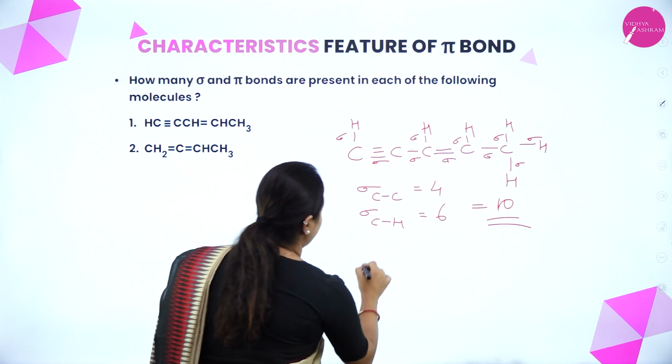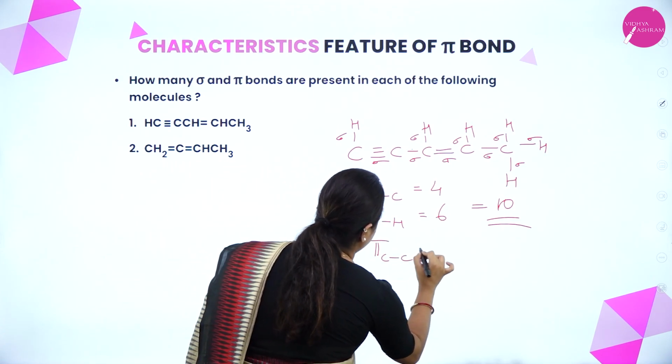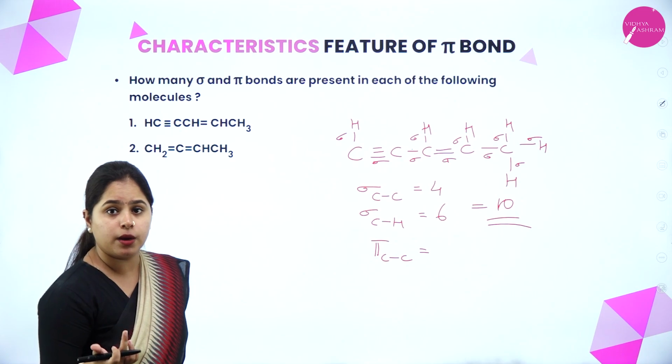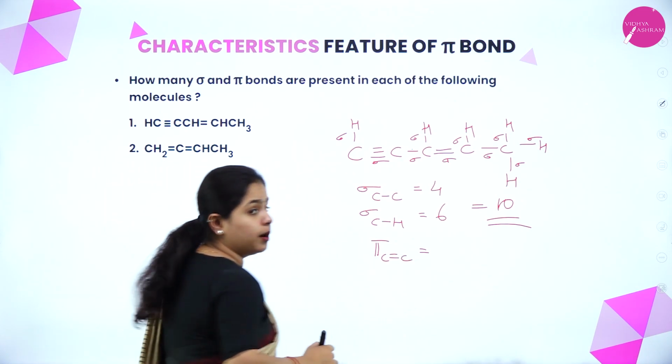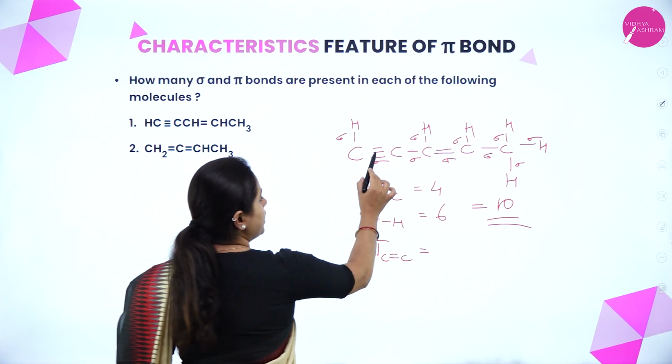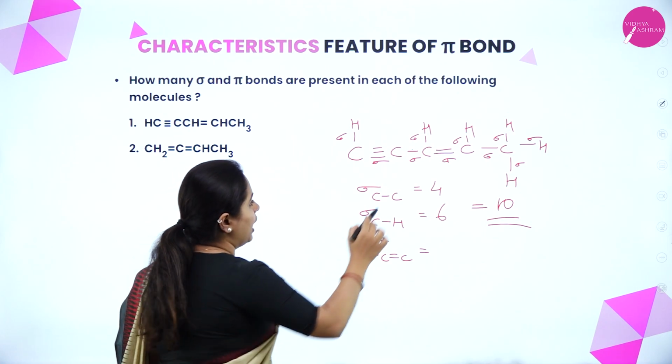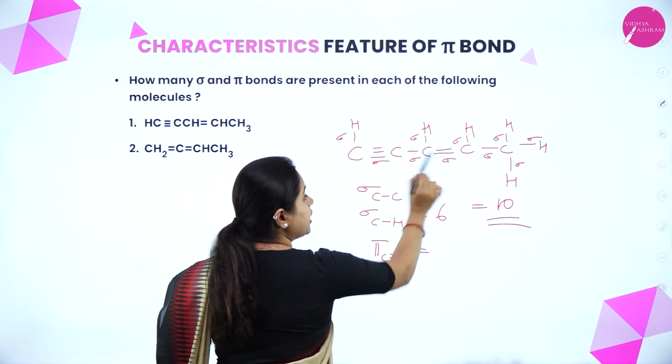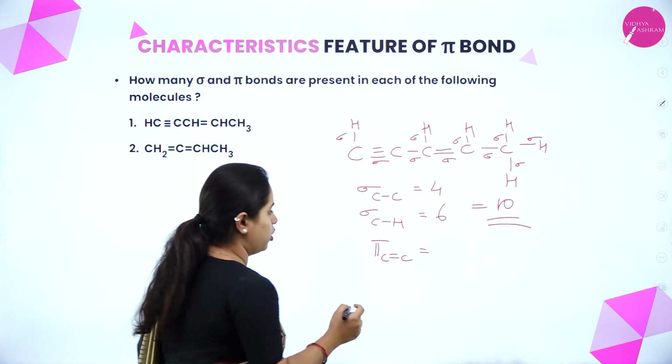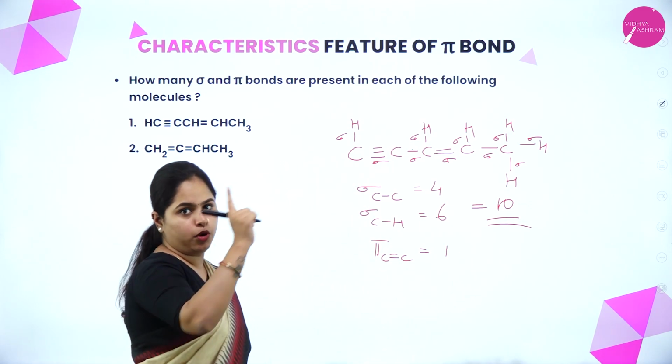Now moving on to the next one, that is pi bonds between carbon and carbon. How many pi bonds are present between carbon and carbon? Let's see the multiple bonds. There is one triple bond here, and there is a double bond here. A double bond means one is a sigma bond and one is a pi bond. So there is one pi bond there.